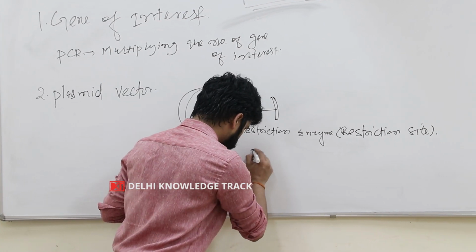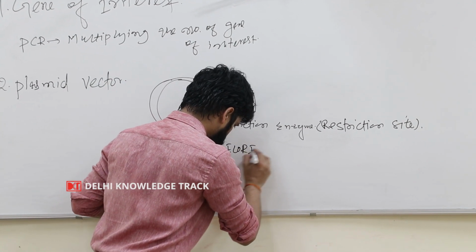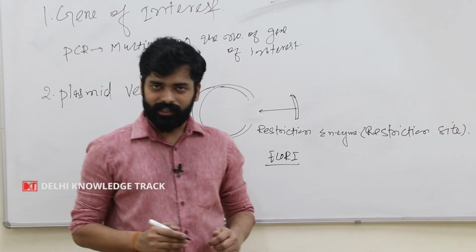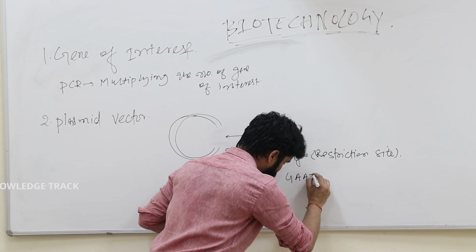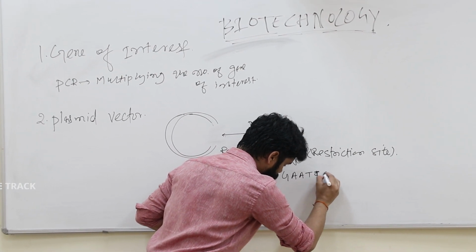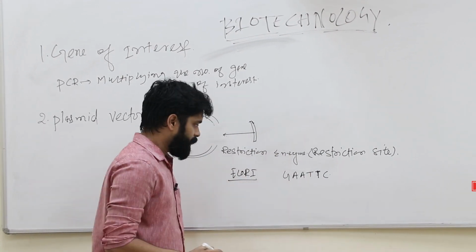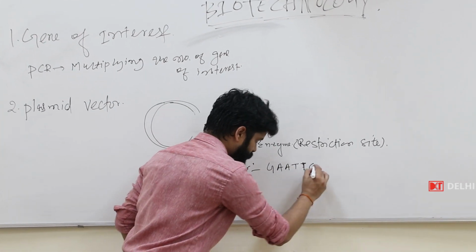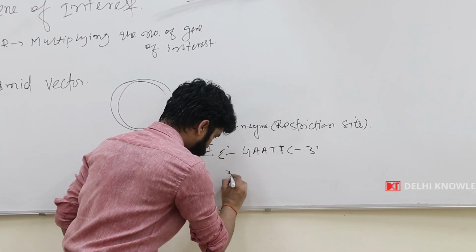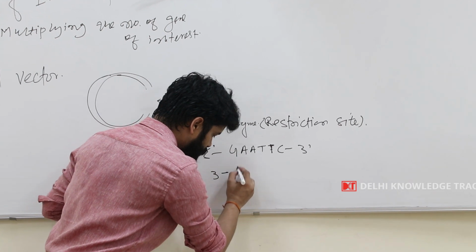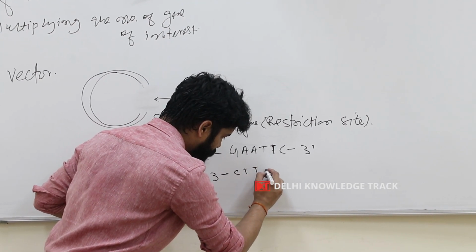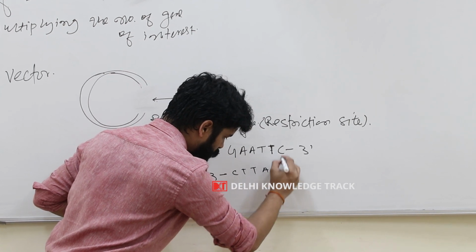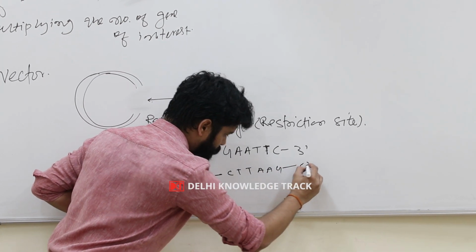Suppose we are writing EcoR1. EcoR1 is a restriction enzyme and its restriction site is GAATTC. This is the 5' end, this is the 3' end. And the 3' strand will be G complementing with C, A with T, A with T, T with A, and C with G. And this is called the 5' end.